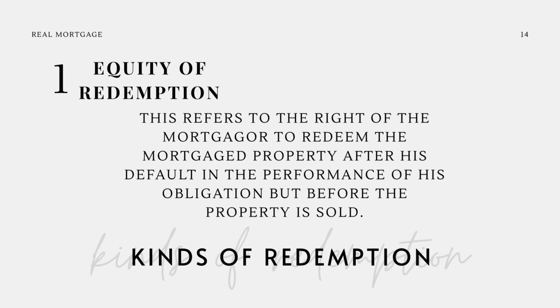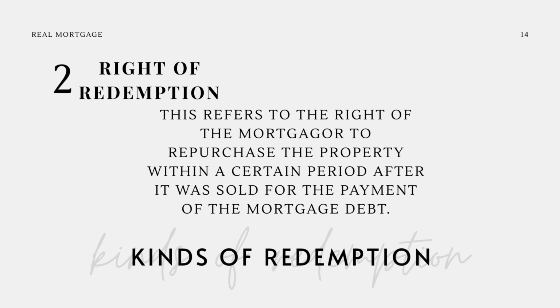Kinds of redemption. 1. Equity of redemption. This refers to the right of the mortgagor to redeem the mortgaged property after his default in the performance of his obligation but before the property is sold. In judicial foreclosure, the mortgagor is given not less than 90 days to pay the mortgage debt before the property is sold. In extrajudicial foreclosure, the mortgagor may avail himself of this right after his default but before the sale of the property.